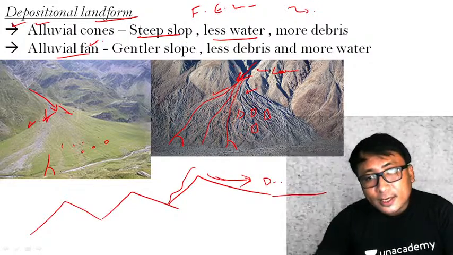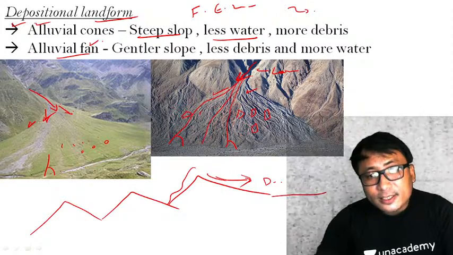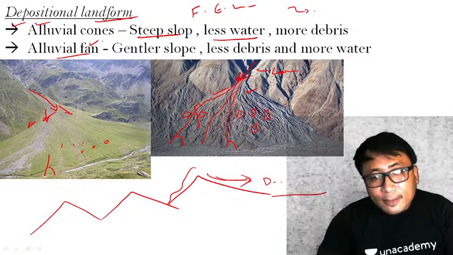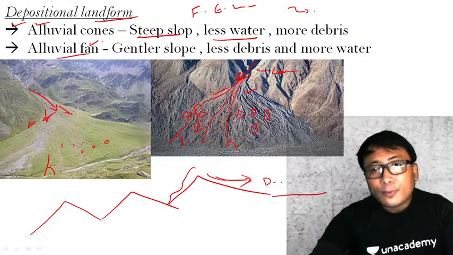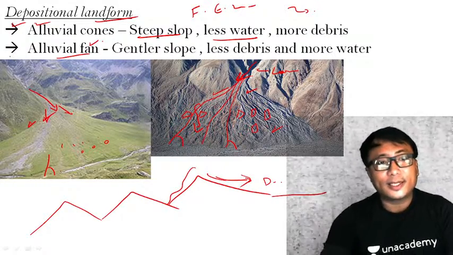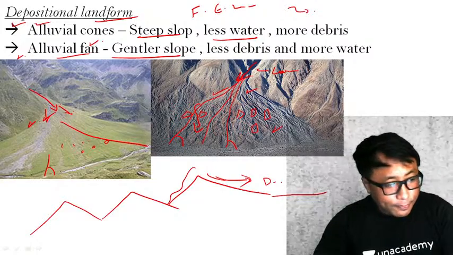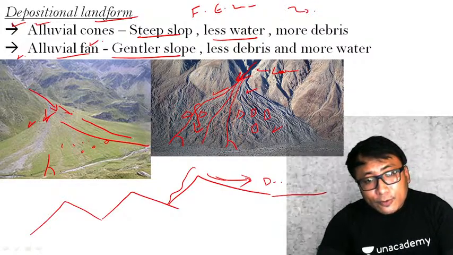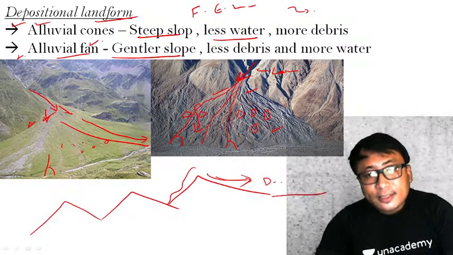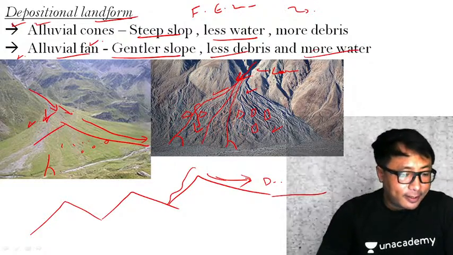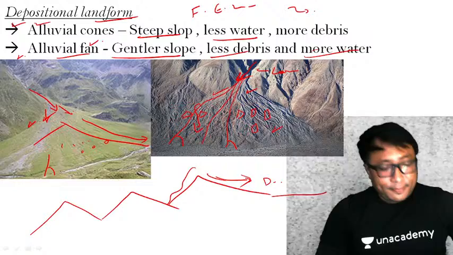Less water is here. Why? Because the sediment size is much larger, so it looks like the water disappears. More debris will be here. On the other hand, the alluvial fan has a very gentle slope because the sediments can go a very long distance. Less debris will be there and more water will be here in the alluvial fan. Clear? I hope that is clear.